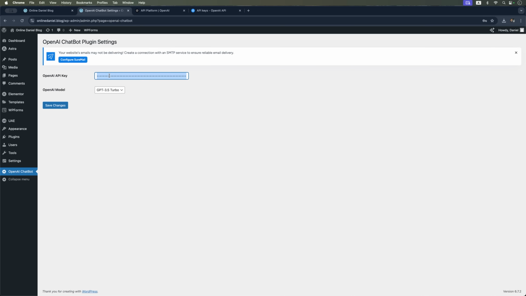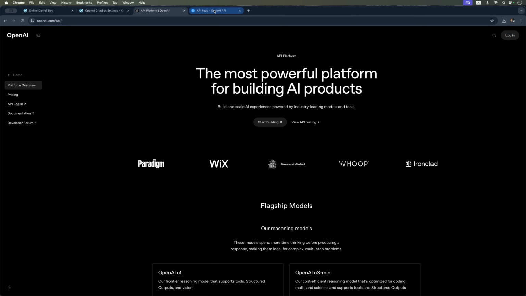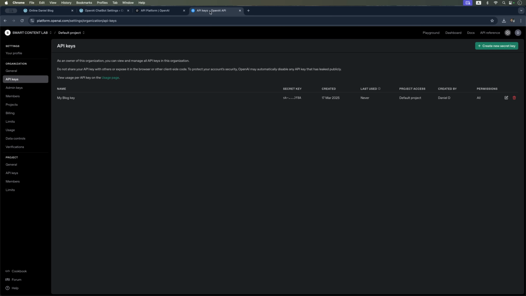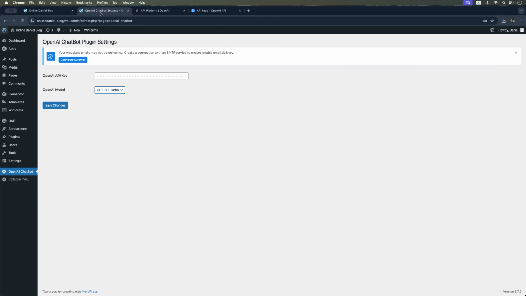Here we'll paste the API key we got from OpenAI. I mentioned earlier that you should copy it. You can then select between the GPT 3.5 Turbo and GPT 4 Turbo models. Both models are compatible with our API, but they have different token pricing. GPT 3.5 Turbo is the more affordable option. Let's save the changes and refresh the website.